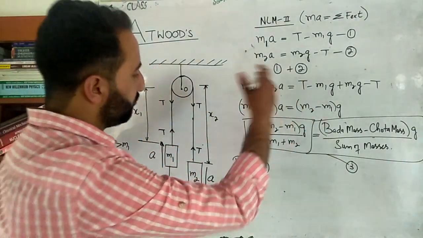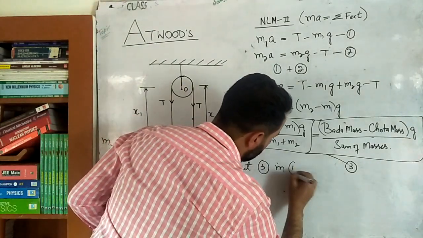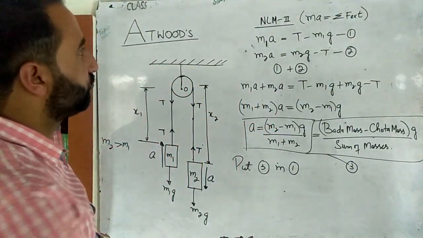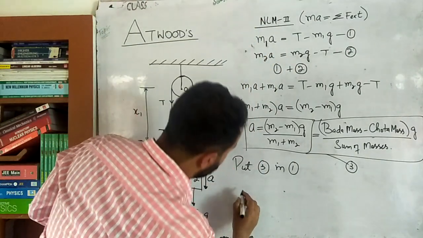ठीक है ना बेटा. So let's substitute in the equation number first. So in first, substitute it in the equation number first. So what we have is this. So here I will write down, it is like this.